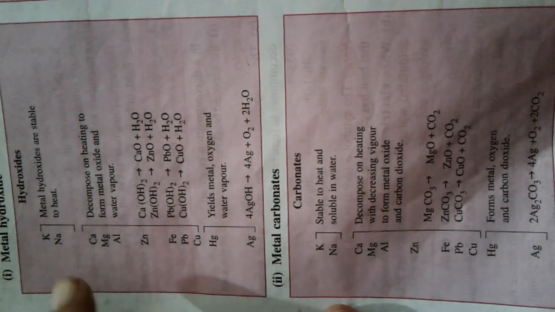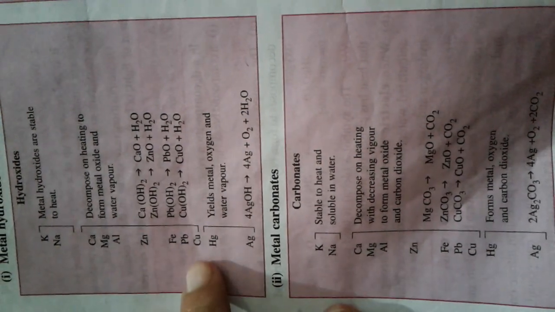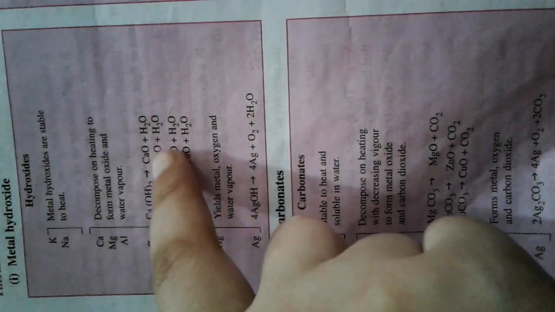But from calcium to copper, when the metallic hydroxides of these metals are heated, they decompose to form metal oxide and water vapor. Let's take one example, calcium hydroxide. On strong heating, it decomposes to give calcium oxide and water vapor. In the same way, others also decompose to give their respective metallic oxides and water vapor.